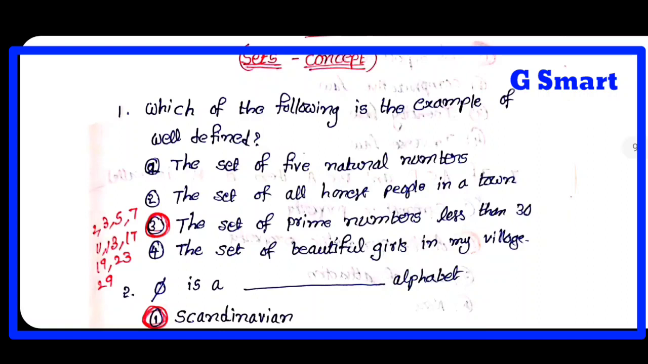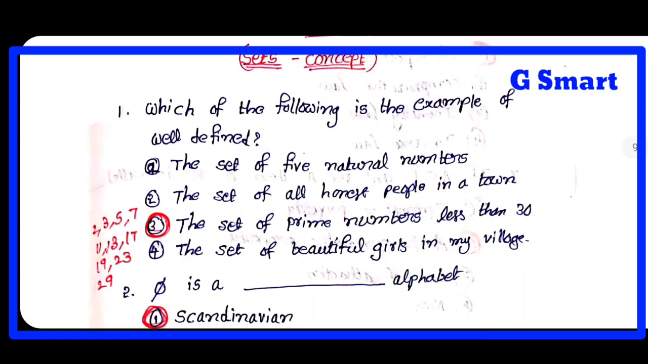Town honest people, can you find them? No, no one can, because if you think he is honest, the other person thinks he is not honest. So that is not well-defined. Now, the set of prime numbers less than 30: 2, 3, 5, 7, 11, 13, 17, 19, 23, 29. These exist, so this is well-defined.